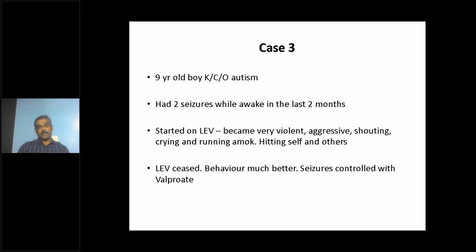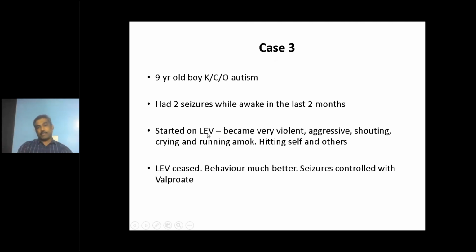Going to another case, this is a 9-year-old boy, known case of autism, had 2 recent seizures in the last 2 months. Again, treated by one of my colleagues. He was started on levetiracetam. Knowing fully well autism and recent history of seizures, this was a focal epilepsy, awake seizures, secondary generalized seizures. Levetiracetam may not be a good choice for this scenario.